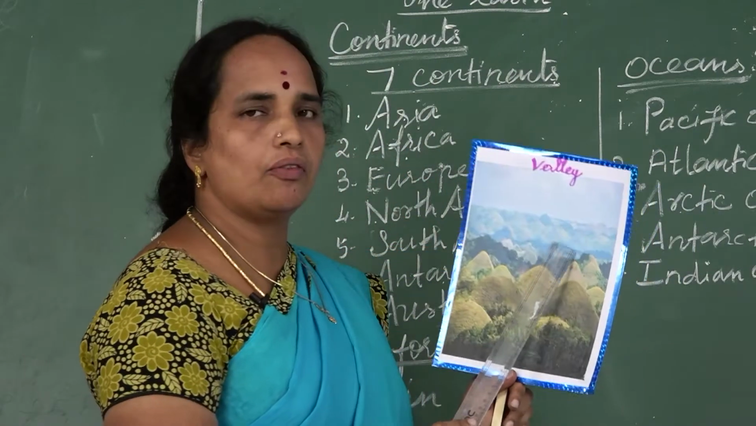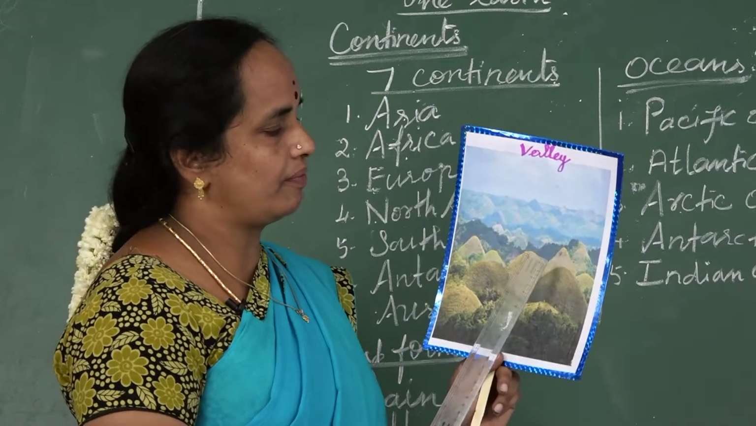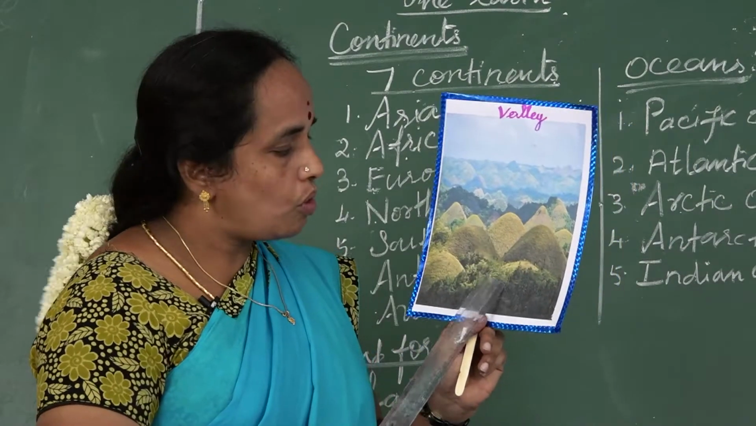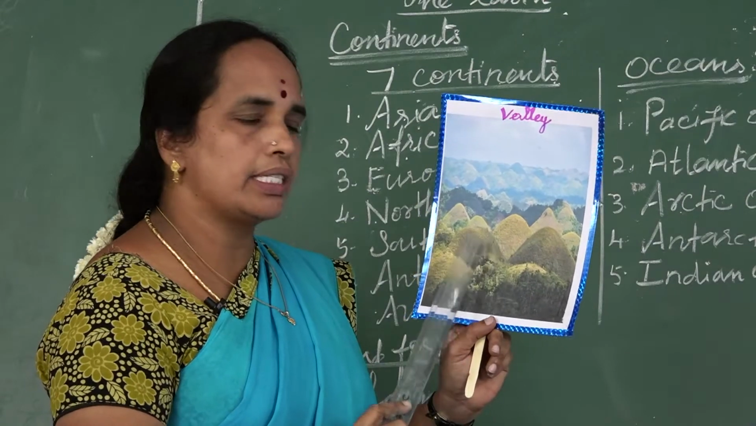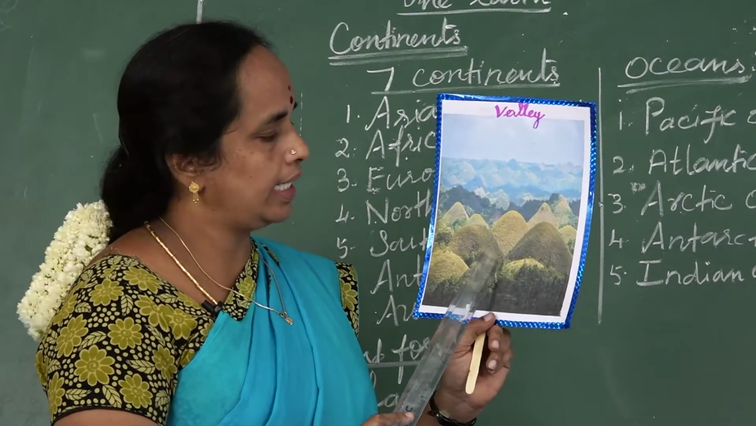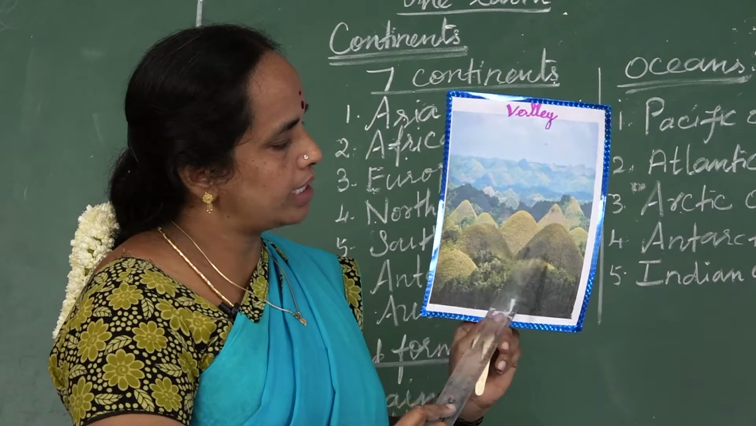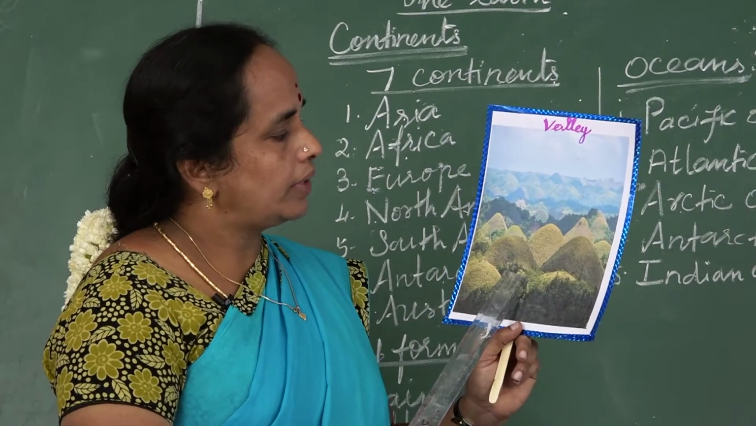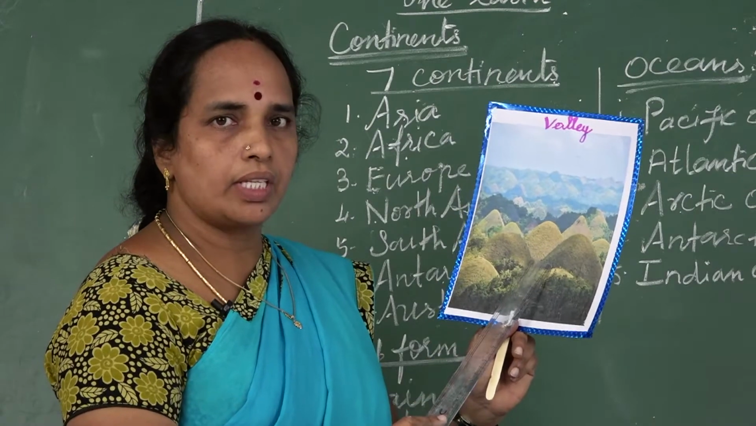Next one is, what is this? Valley. A valley is a low land between two hills or two mountains. There are thick forests in valley.